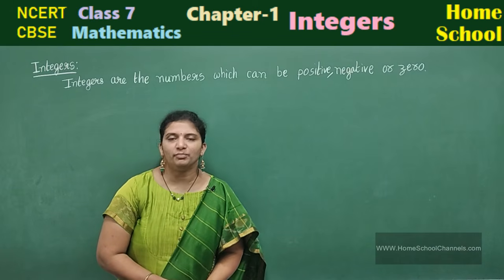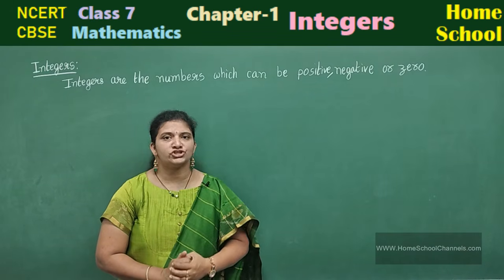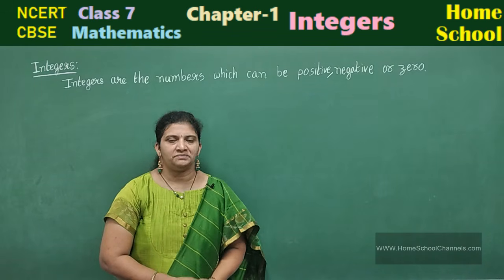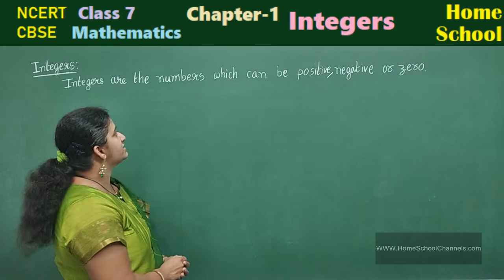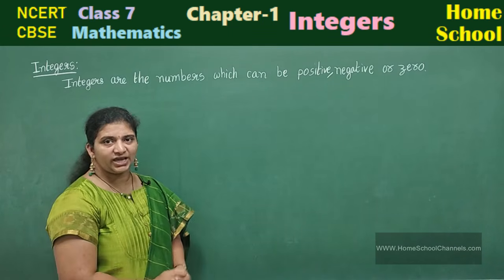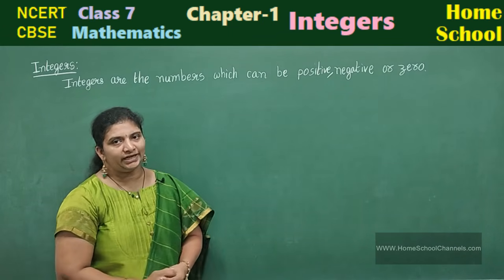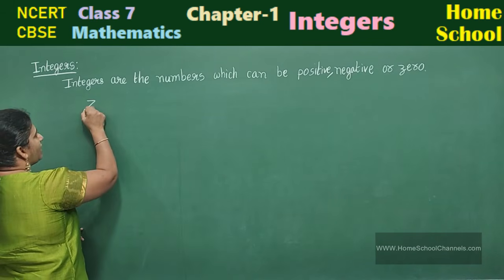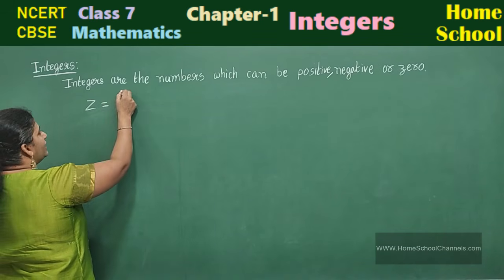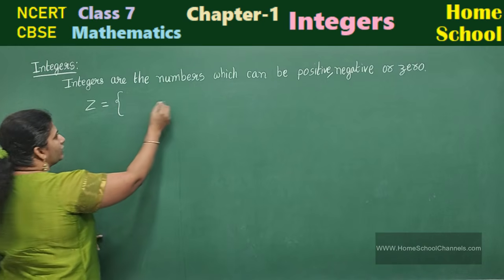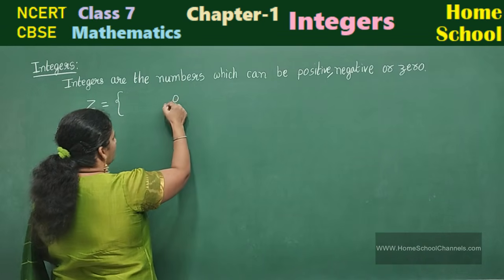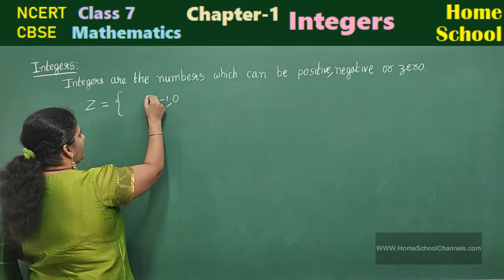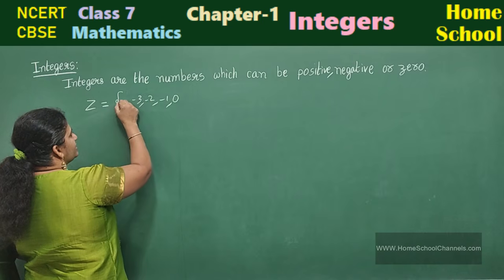Let's start knowing completely about integers. This is your chapter 1, class 7. Integers. Integers are the numbers which can be positive, negative or 0. Integers are represented by the letter Z, and in set form how can you write? 0, minus 1, minus 2, minus 3, and so on.